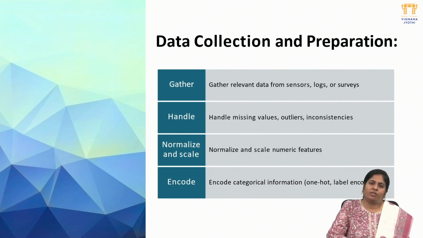Whereas first phase includes the data collection and preparation. Here the first step is gathering. We gather the relevant data from either log files, data sets, or different kinds of surveys, or if hardware is included, we will grab the data from the sensors. Handling the missing values, outliers and inconsistency.